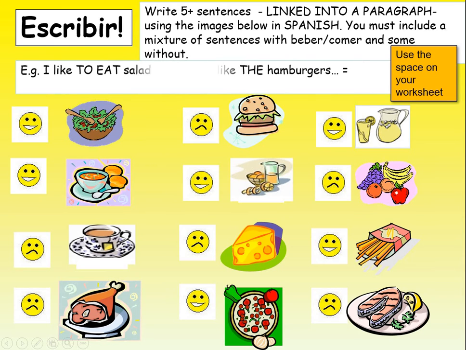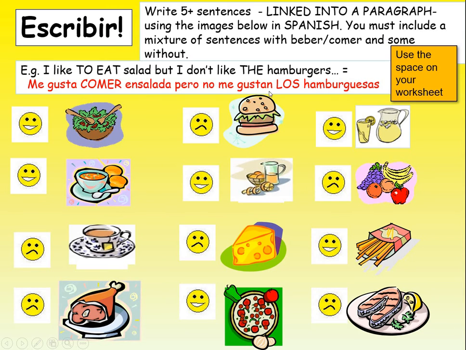So in other words, if I was writing about salad and hamburgers, if I pick these 2 images, you don't have to, you might pick this one, this one, this one, this one. Then in the first sentence, I'm going to include the word to eat. So I like, me gusta, comer la ensalada, but no me gusta, and then because it's a plural, no me gustan los hamburguesas. Because I haven't included the to eat here, I need los. But because I did include to eat here, I don't need the there. If that's confusing for you, then just miss out the comer and beber in each one, and just keep the word there because they're in your list from last lesson.